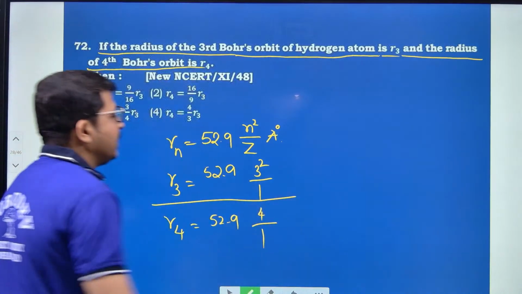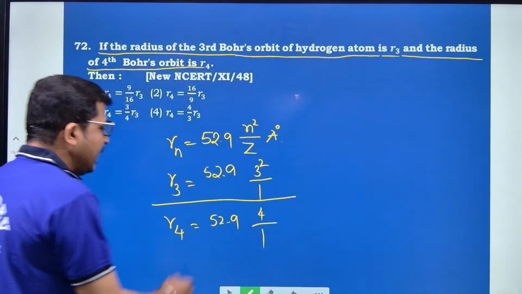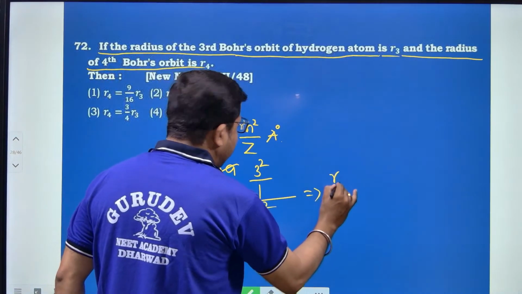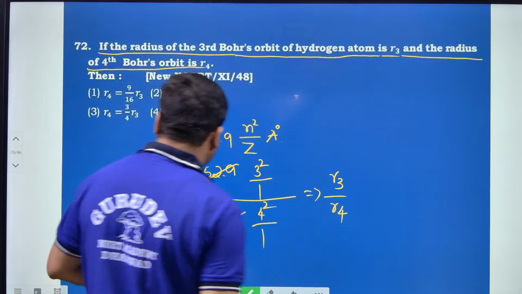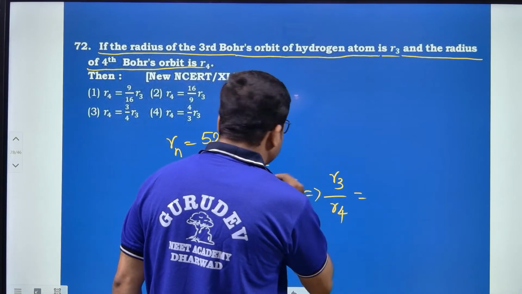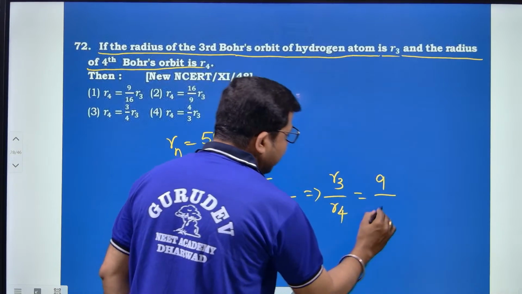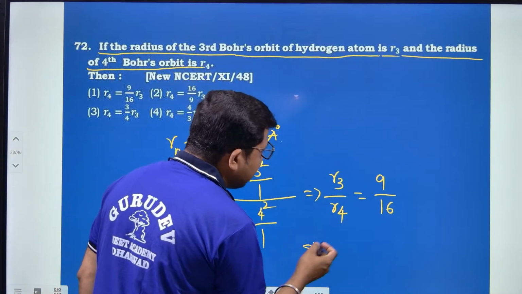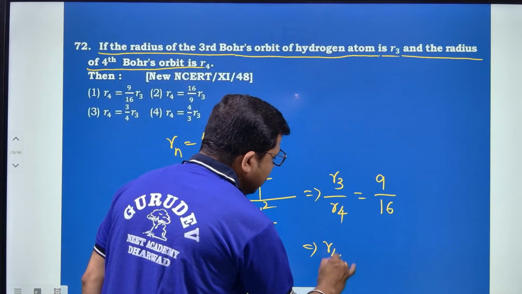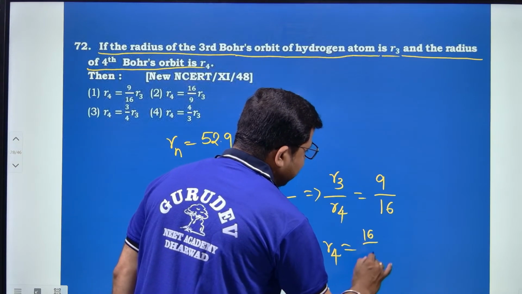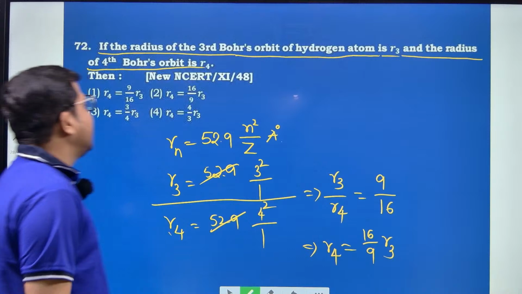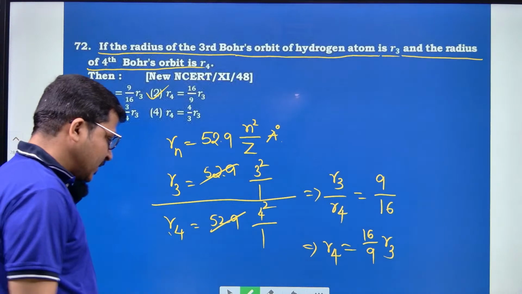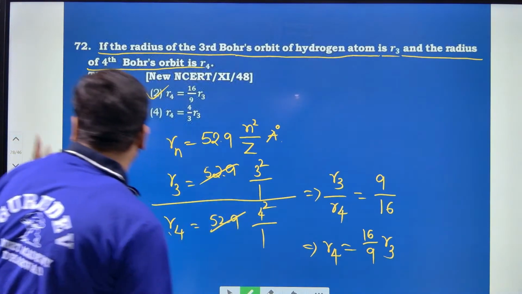If we take the ratio of these two, 52.9 cancels. R3 divided by R4 is 3 square, that is 9, divided by 4 square, that is 16. Taking the cross multiplication, we get R4 is equal to 16 by 9 R3. The right option is option number 2 for this one. Yes, okay.